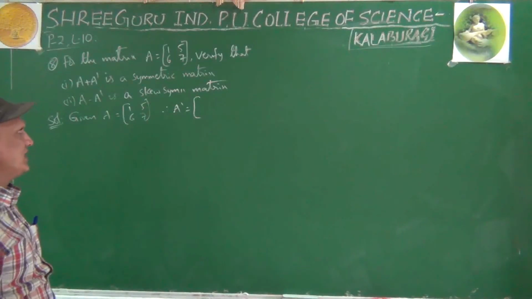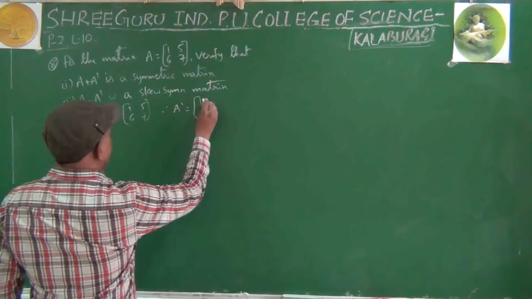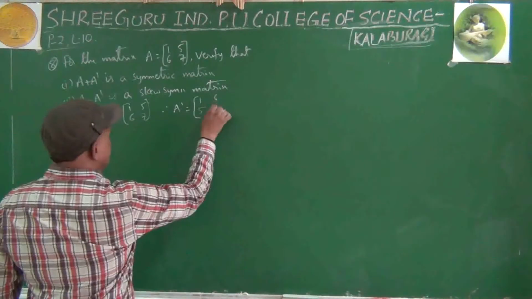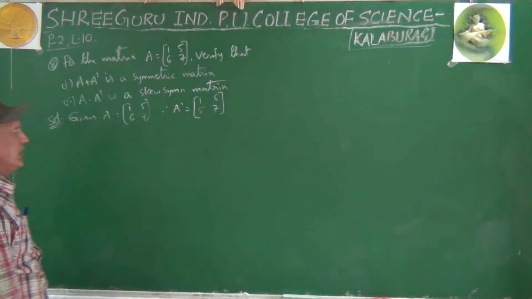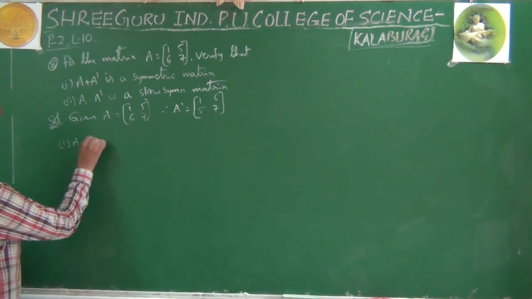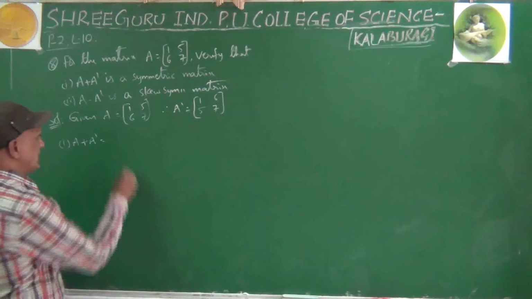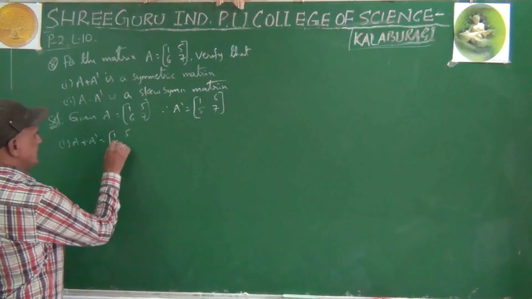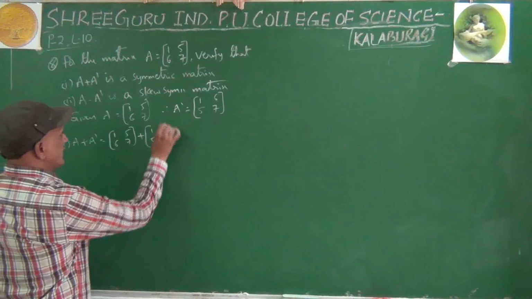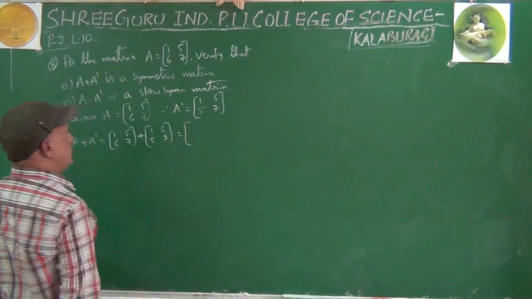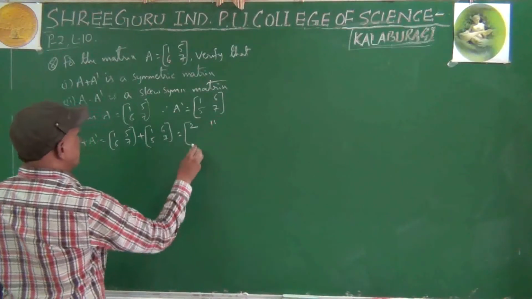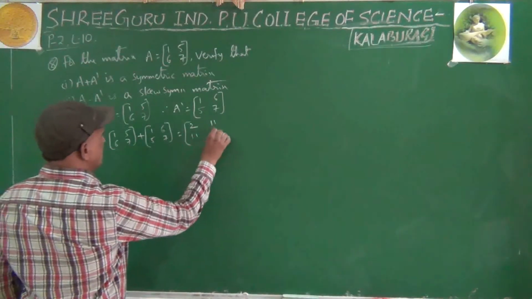Given A equal to 1 5 6 7, A dash equals: first row became first column, second row became second column. Let us find out A plus A dash. What is A? 1 5 6 7. What is A dash? 1 6 5 7. Add both: 1 plus 1 is 2, 5 plus 6 is 11, 6 plus 5 is 11, 7 plus 7 is 14.